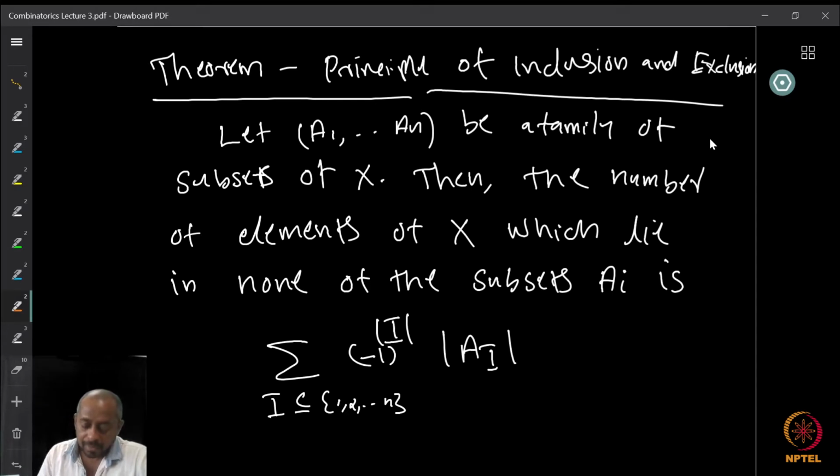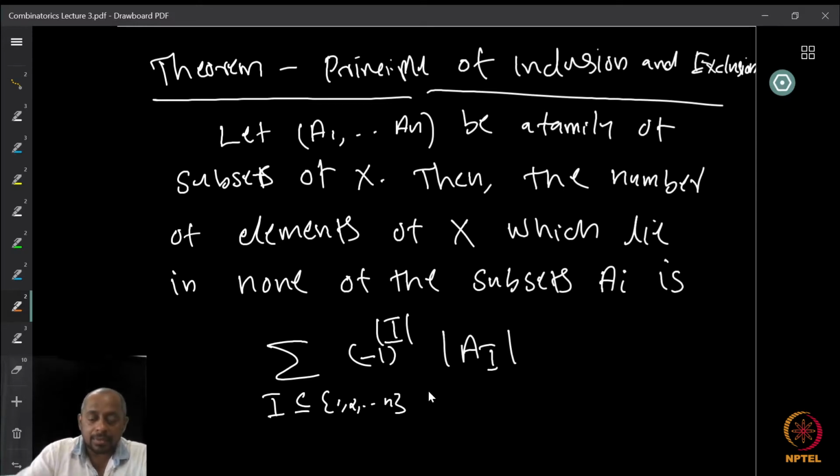Because if I is not empty, then we are looking at cardinalities of AI, where AI is the intersection of the sets with these indices, so x must appear in one of the Ai's to be part of any term in the sum when I is non-empty. Therefore, the only term in which x appears, while not being in any of the Ai's, is when I is equal to the empty set.